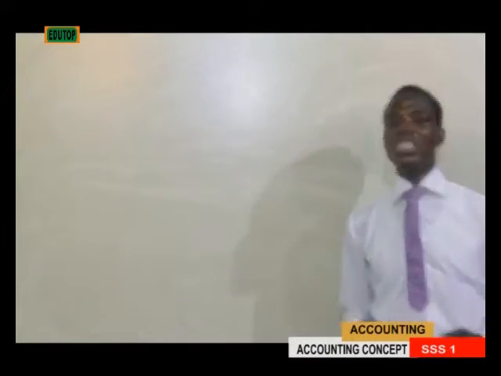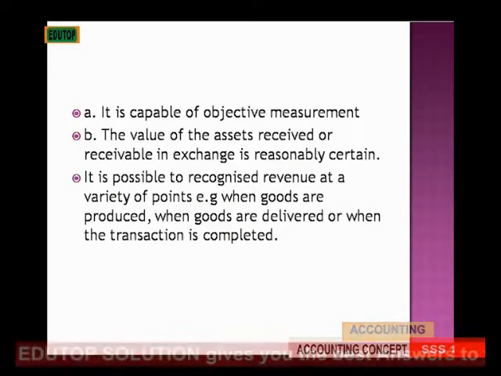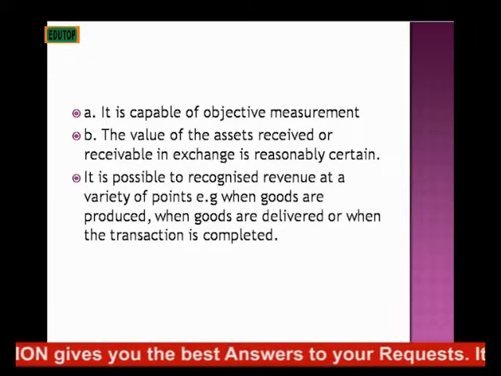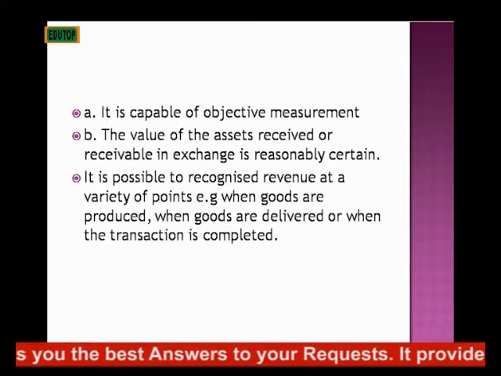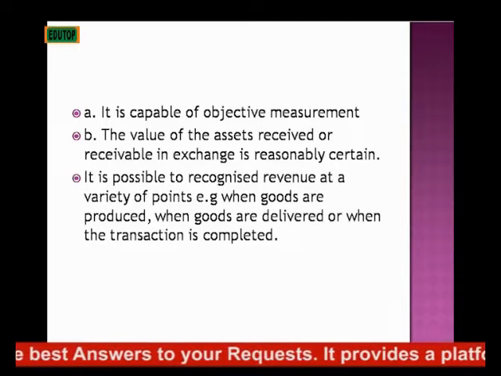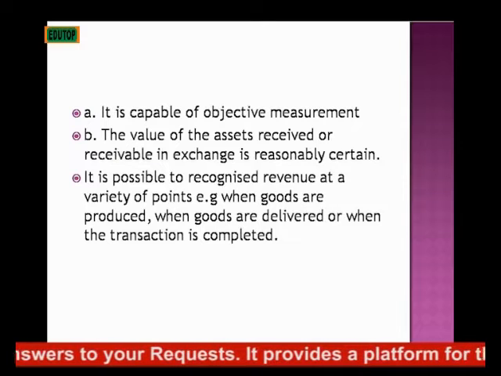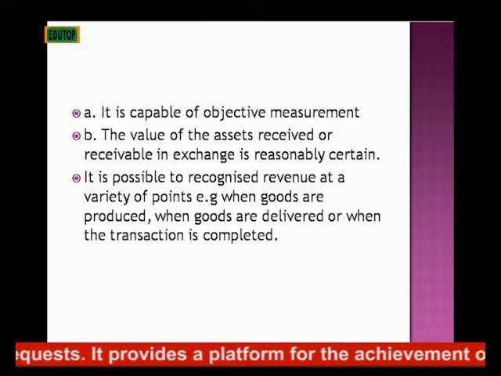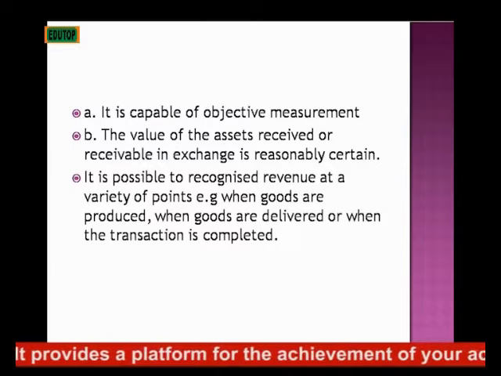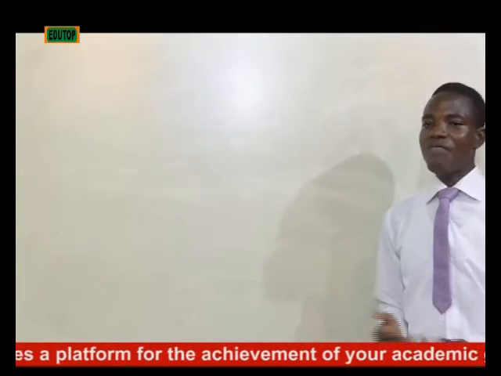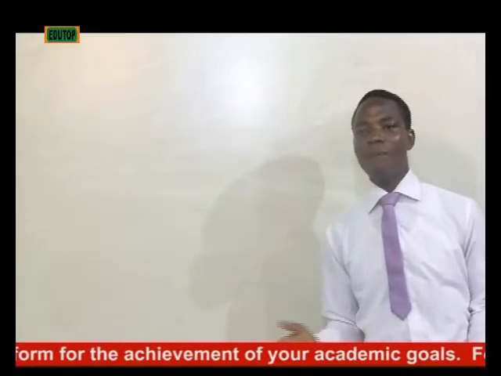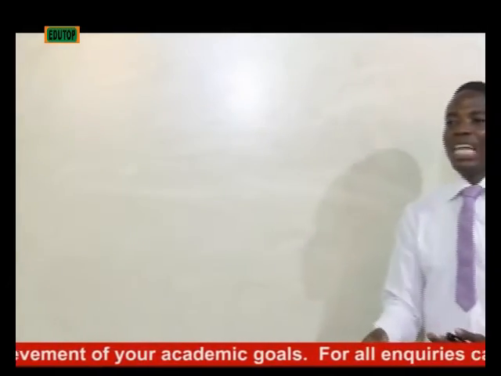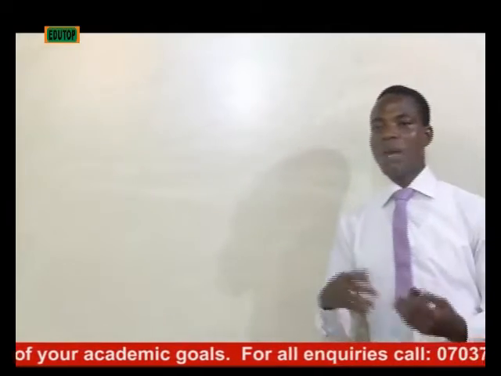Then the next one is that it is possible to recognize revenue at a variety of points, for example, when goods are produced. That means you can make a provision, or you can prepare the accounts, when goods are produced. Let me lay emphasis on when goods are produced. When goods are produced, you must have realized the revenue that you are going to get from that money.